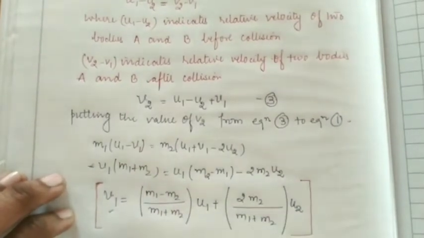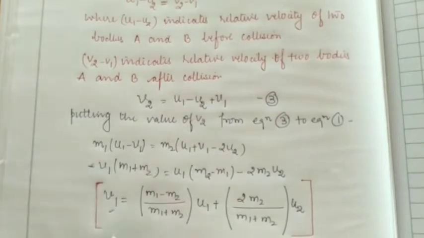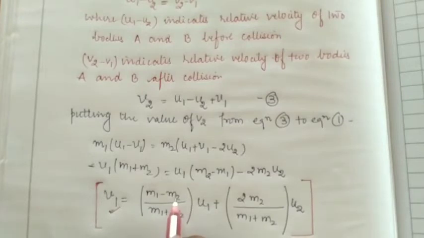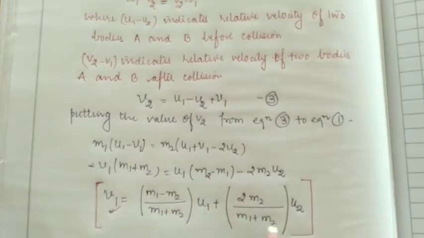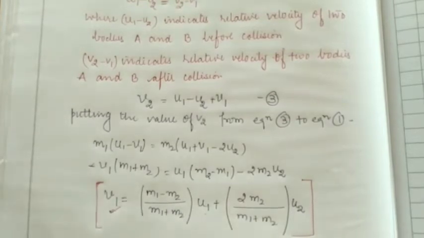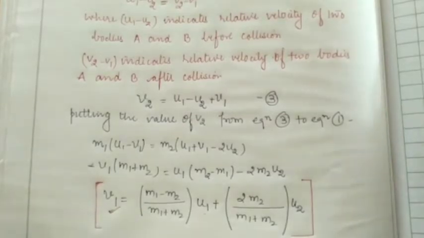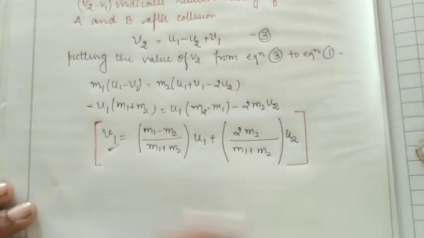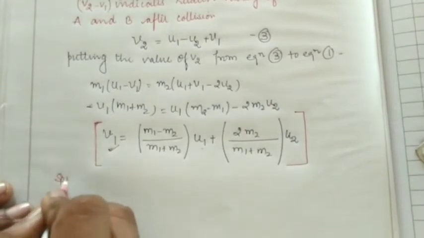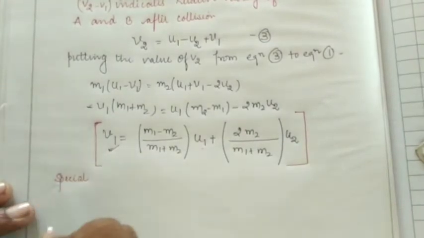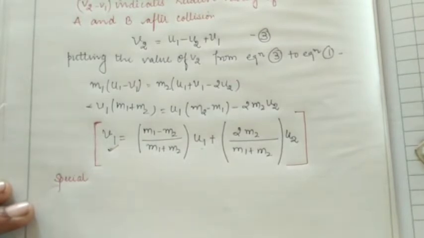So students, in order to calculate the final velocity, we must know the masses of the two bodies which are going to interact with each other, as well as the initial velocities of the bodies. Okay students, there are some special cases given inside your book for understanding elastic collision in a one dimensional plane.